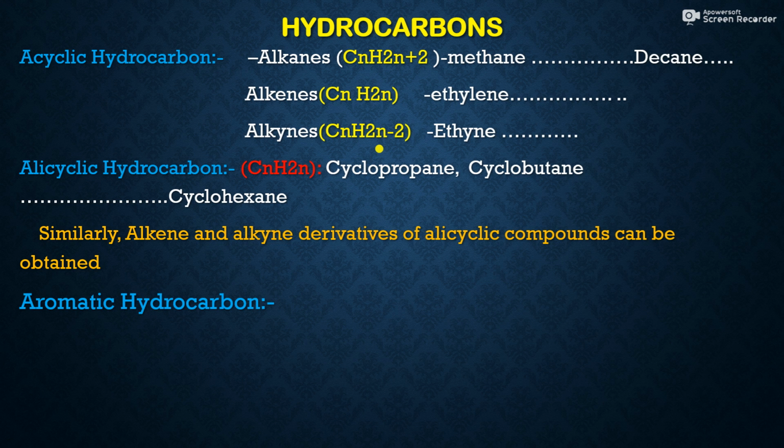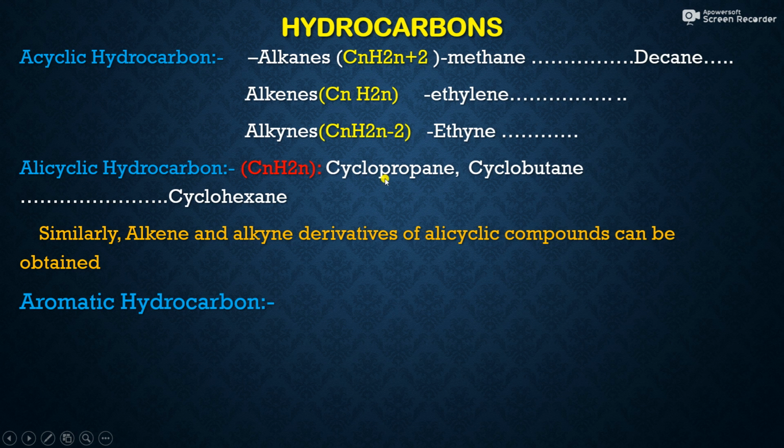So friends, hydrocarbons may be of cyclic type also, and these cyclic hydrocarbons are also referred to as alicyclic hydrocarbons. Alicyclic hydrocarbons which are saturated are represented by the general formula CnH2n.